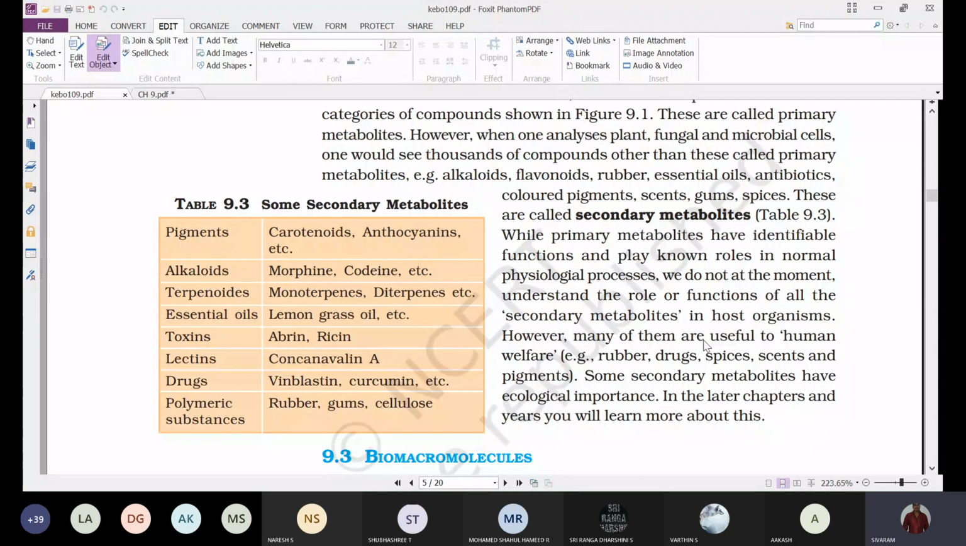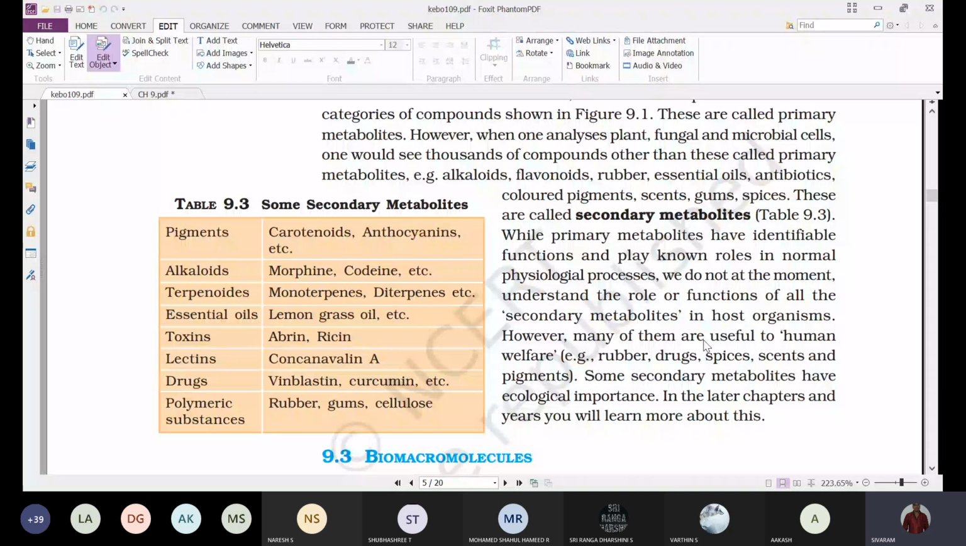These chemical substances we call secondary metabolites, like alkaloids, flavonoids, rubber, essential oils, antibiotics, colored pigments, scents, gums, spices, etc. While primary metabolites have identifiable functions and play known roles in normal physiological processes.